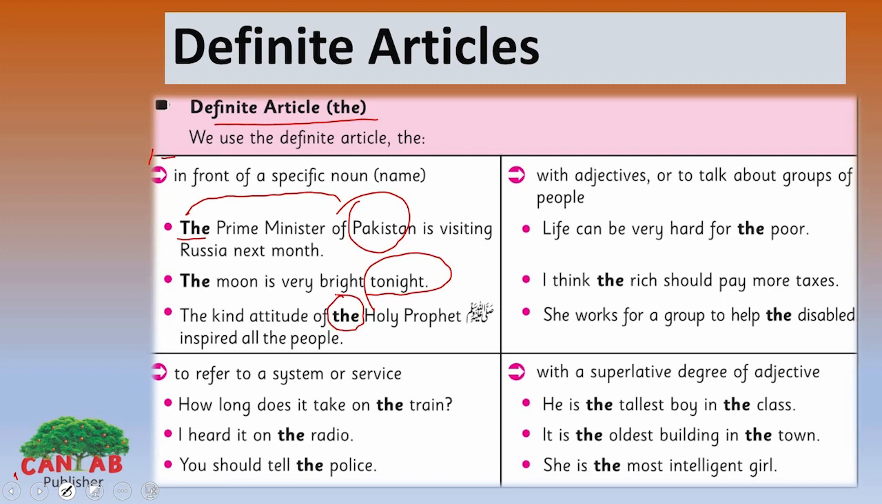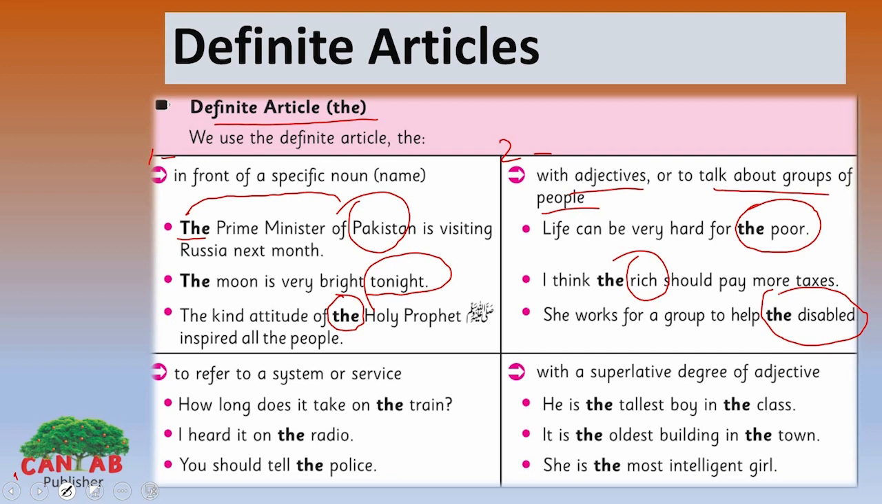Look at the second usage, with adjectives, to talk about groups of people. Life can be very hard for the poor. Here the group of people are the poor. I think the rich should pay more taxes. The rich. She works for a group to help the disabled. The disabled. Look at the third usage.